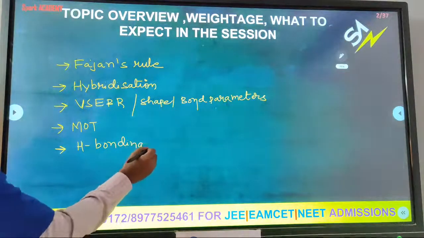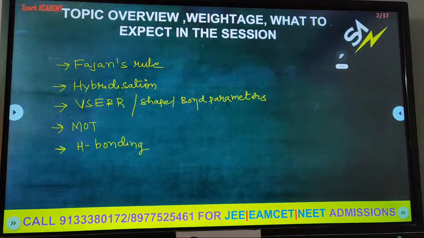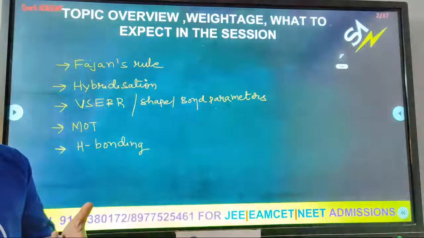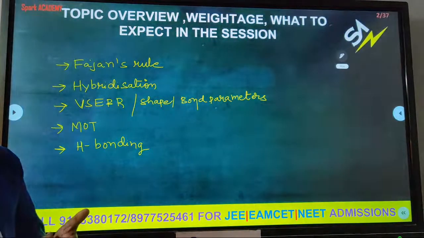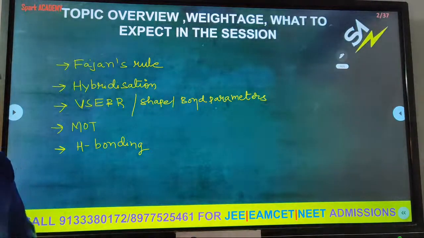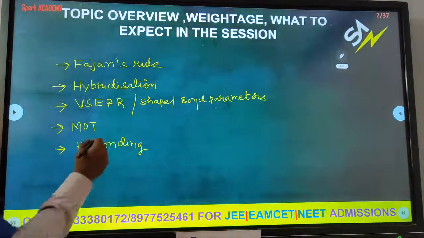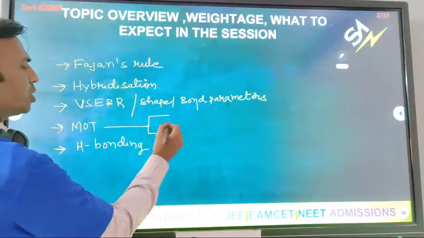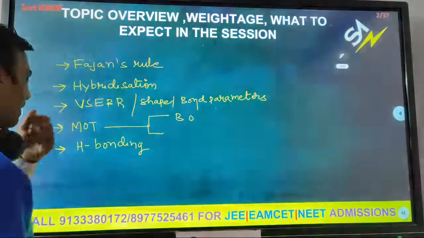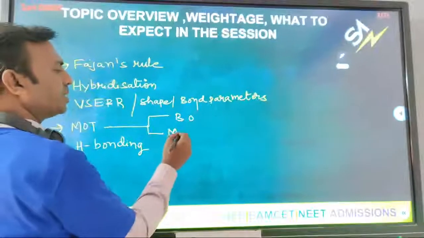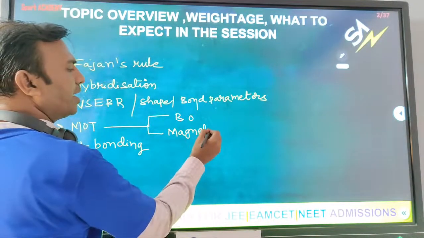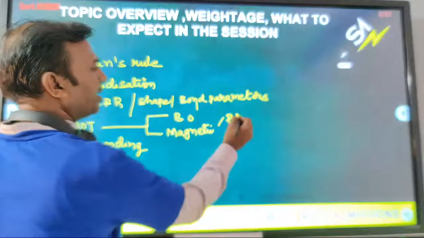So expect in this session Fajan's rule, hybridization, VSEPR theory, in that shapes, bond parameters, bond angle, bond length, dipole moment, resonance structures, etc. In molecular orbital theory, questions are bond order and magnetic behavior, in that para or dia.